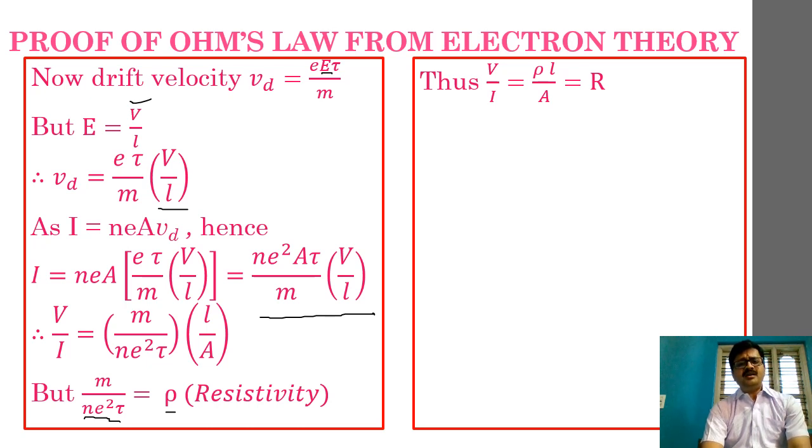Now what is R? R is nothing but the constant of that material. Fine. It is the resistance of the material, and thus I can say V divided by I is equal to constant, or V is equal to IR, or I is directly proportional to V. This is what we have proved, or derived, or defined in case of Ohm's law.